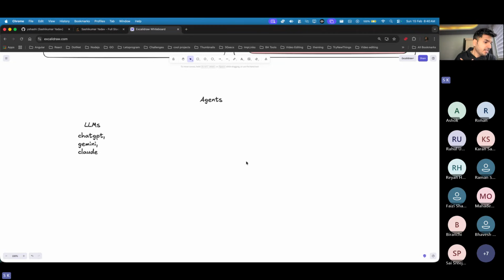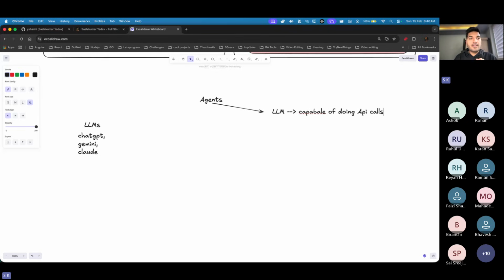Okay, so here comes the agent. From the agent, which means you have an LLM, and now your LLM is capable of doing API calls. So now with this LLM, it will be able to do an API call. If this guy is able to do the API call, then what can happen? It can fetch some data, right, from your sensitive database, yes or no? And based on that, it can give me some information.